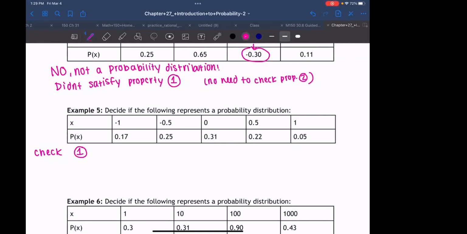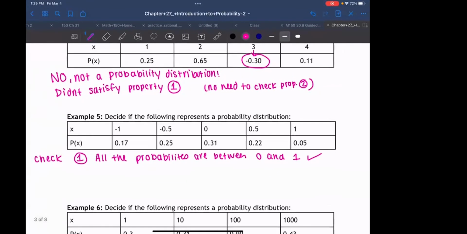Who thinks this satisfies property 1? Why do you think it satisfies property 1? Yes, all the probabilities are between 0 and 1. Now, there are some x values that are below 0, but that doesn't matter. All we care about are the probabilities in the whole row. So all the probabilities are between 0 and 1, so we're good. The negative 1 and the negative 0.5 are totally okay.